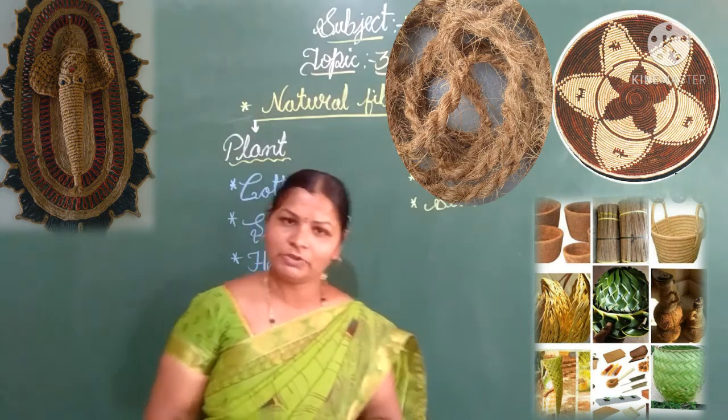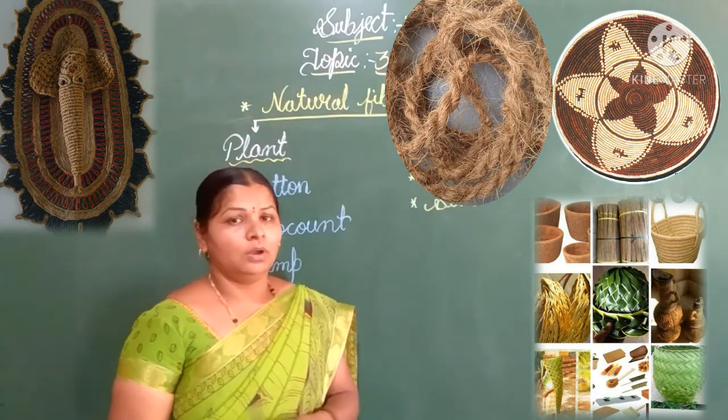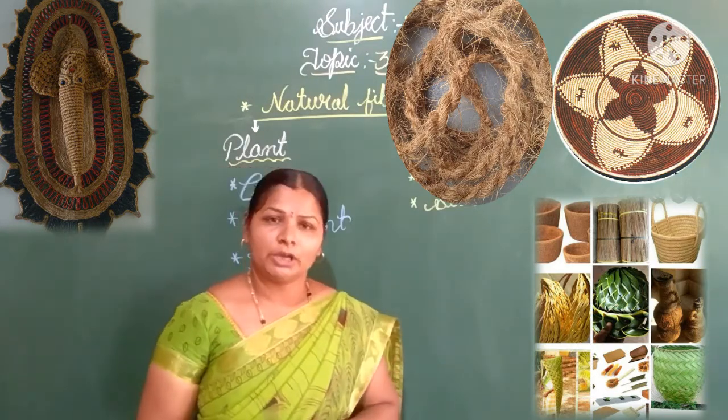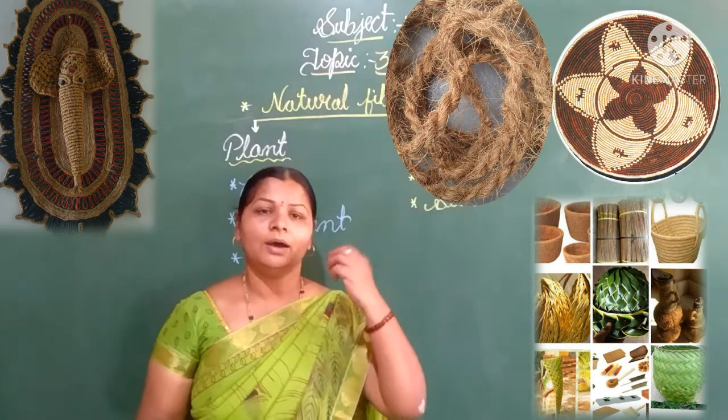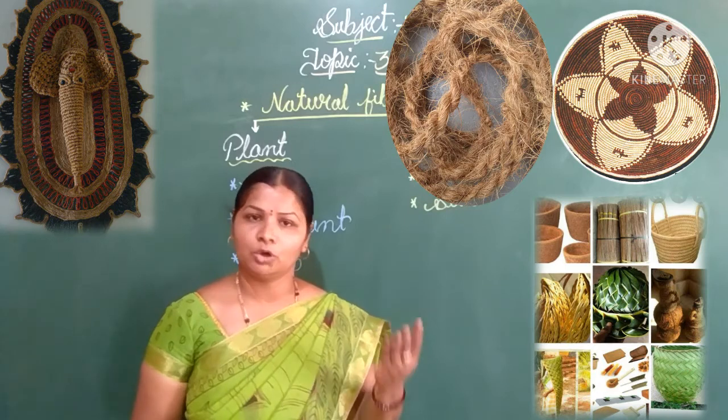Understand? So that's why we also use the coconut, children. From the coconut we make three things. The first one is rope.